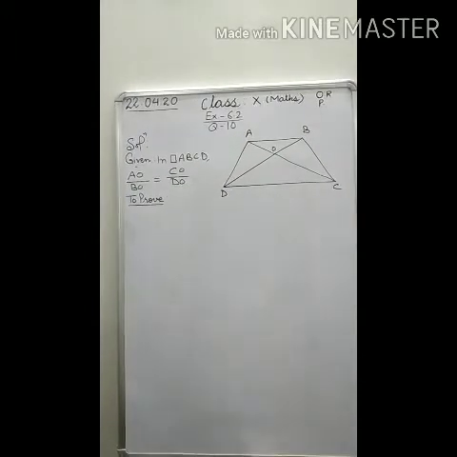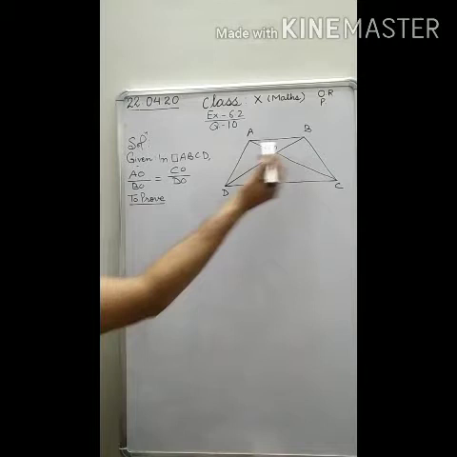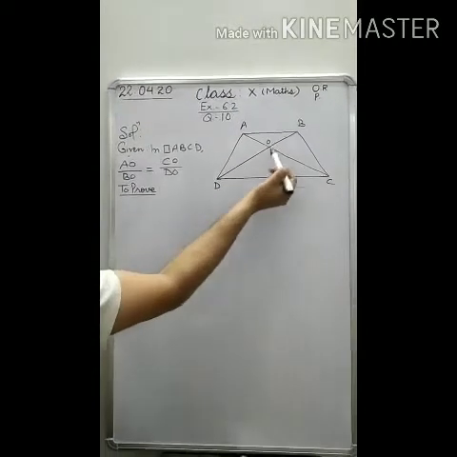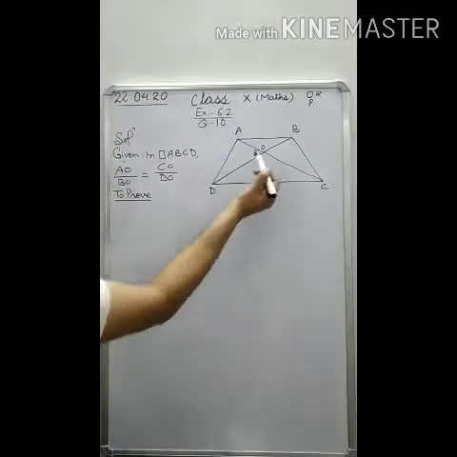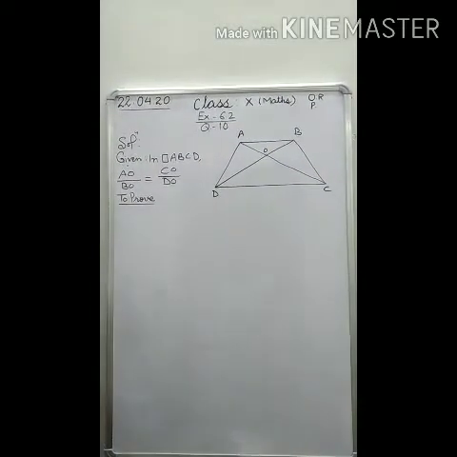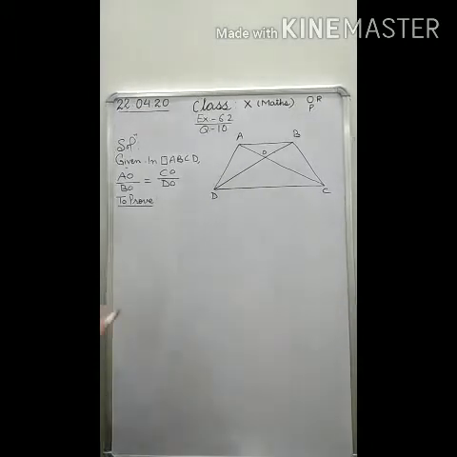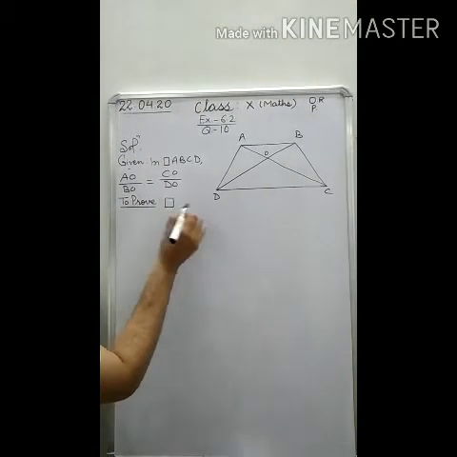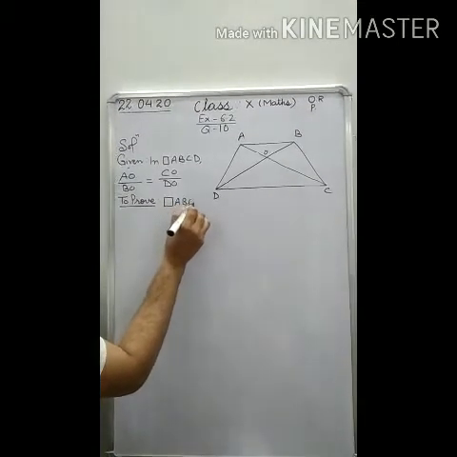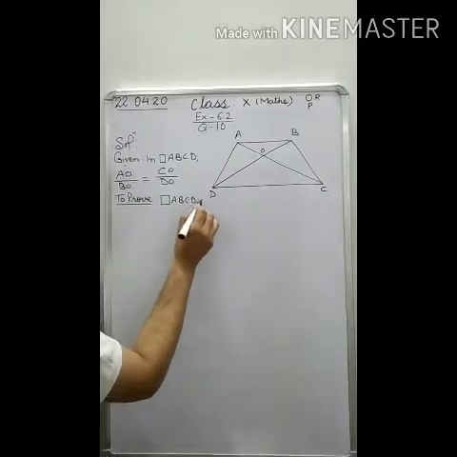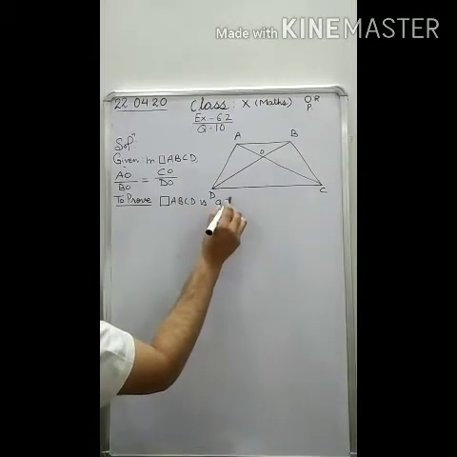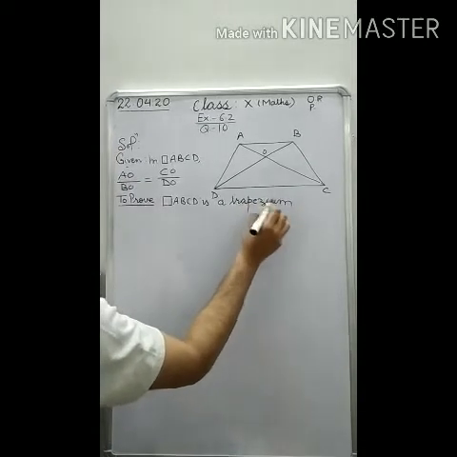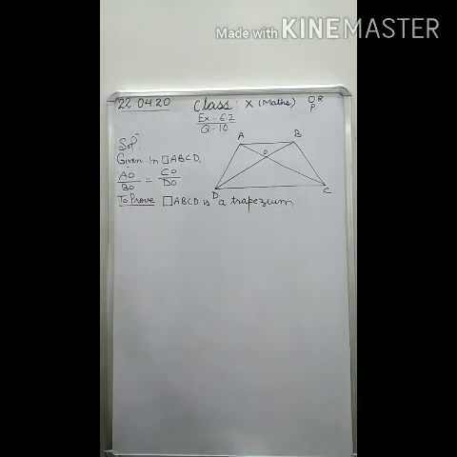First of all, we will write the given. Here in this quadrilateral ABCD, it is given that AO by BO is equal to CO by DO. Now what we have to prove? We have to prove that quadrilateral ABCD is a trapezium. We have to prove that this ABCD is a trapezium.